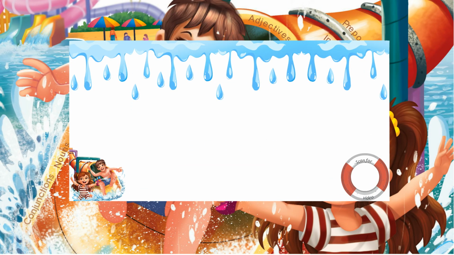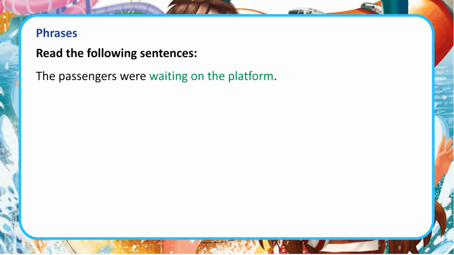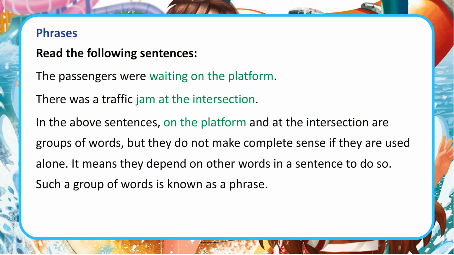Phrases and clauses. Phrases. Read the following sentences. The passengers were waiting on the platform. There was a traffic jam at the intersection. In the above sentences, on the platform and at the intersection are groups of words, but they do not make complete sense if they are used alone. It means they depend on other words in a sentence to do so.